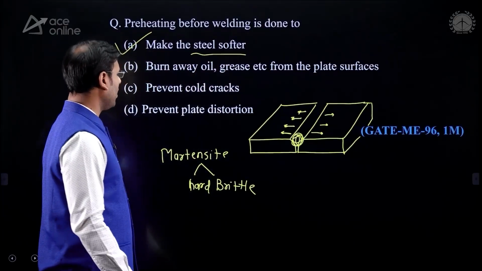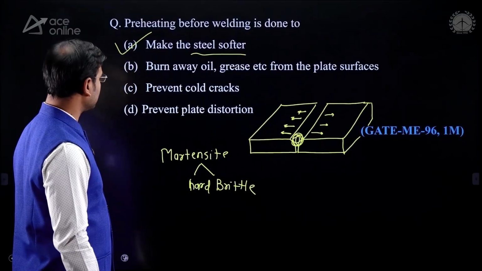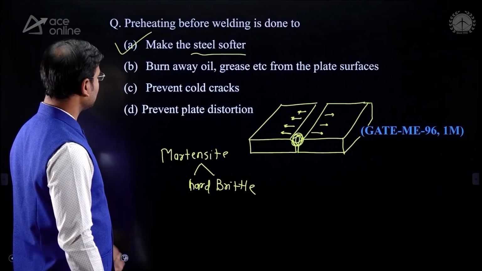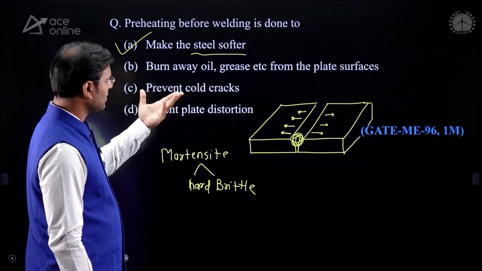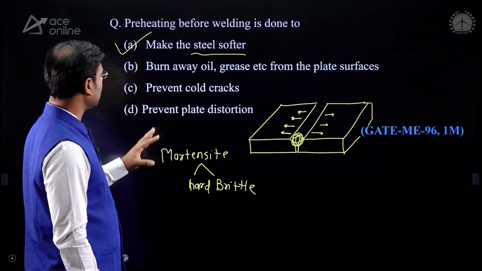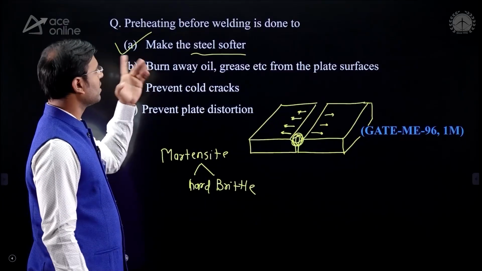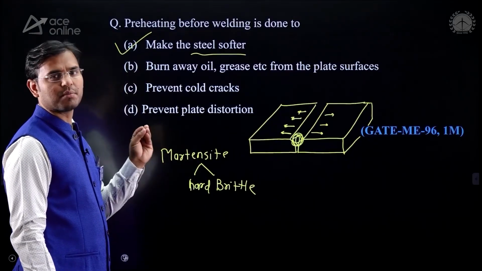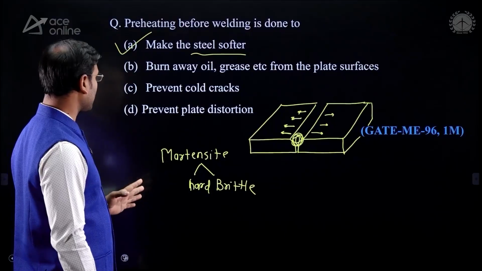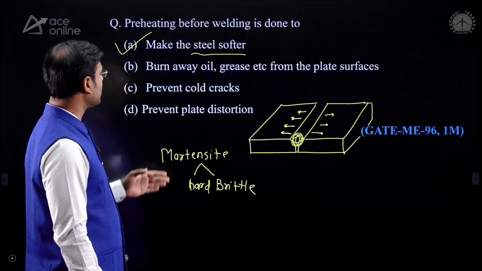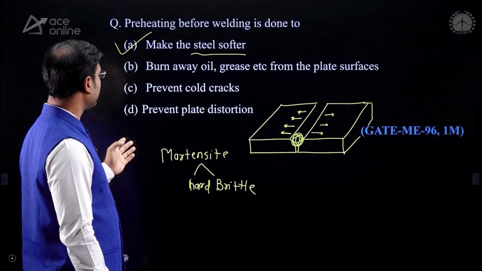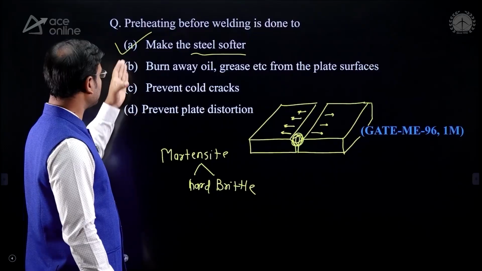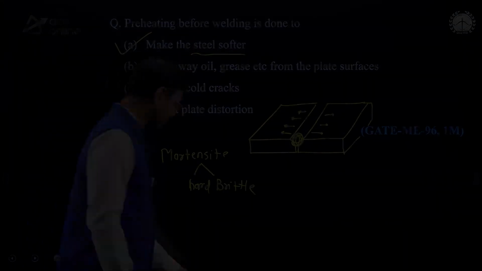You can also see the other reasons are also correct. Burn away oil grease is also correct, prevent cold crack is also correct, but the most important is to make the steel softer, or make the material softer, which is the correct option. Prevent plate distortion, all are correct, but A is more correct.